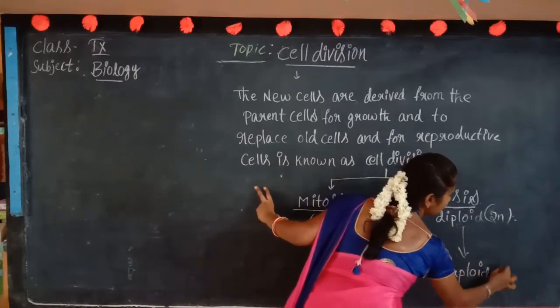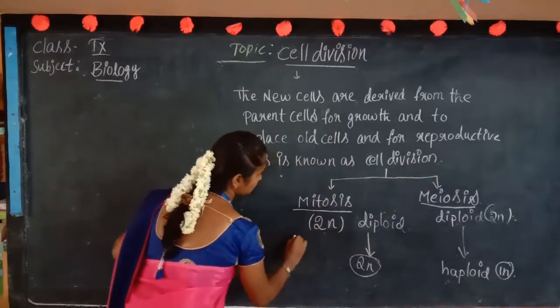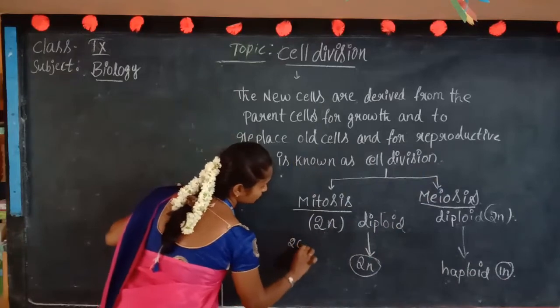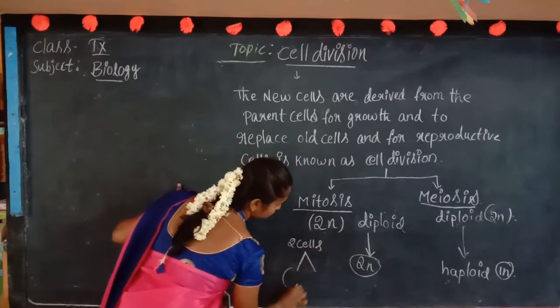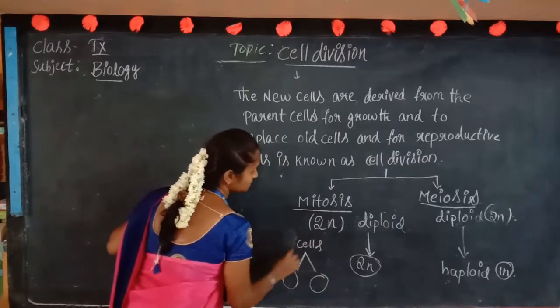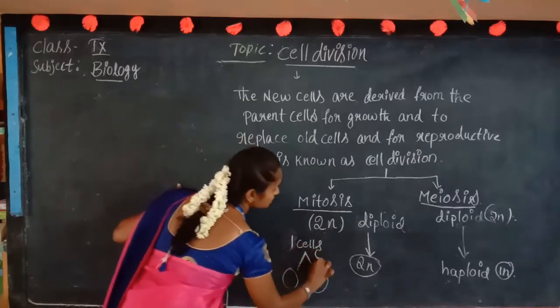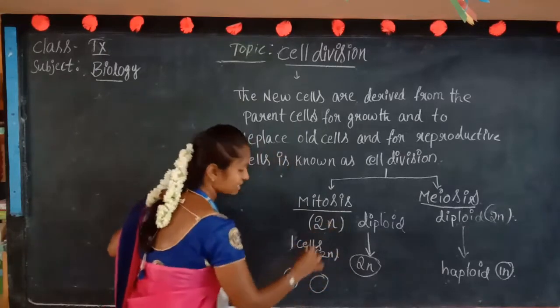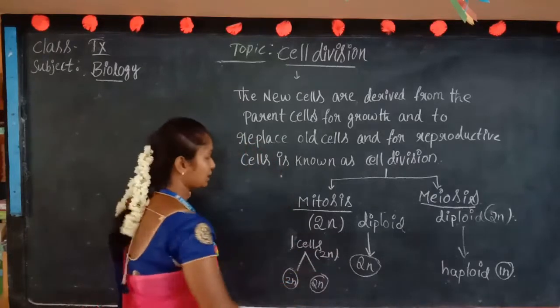Haploid means one nucleus. Here one cell is going to be divided into two. In mitosis, this cell has 2n, and this cell has 2n.